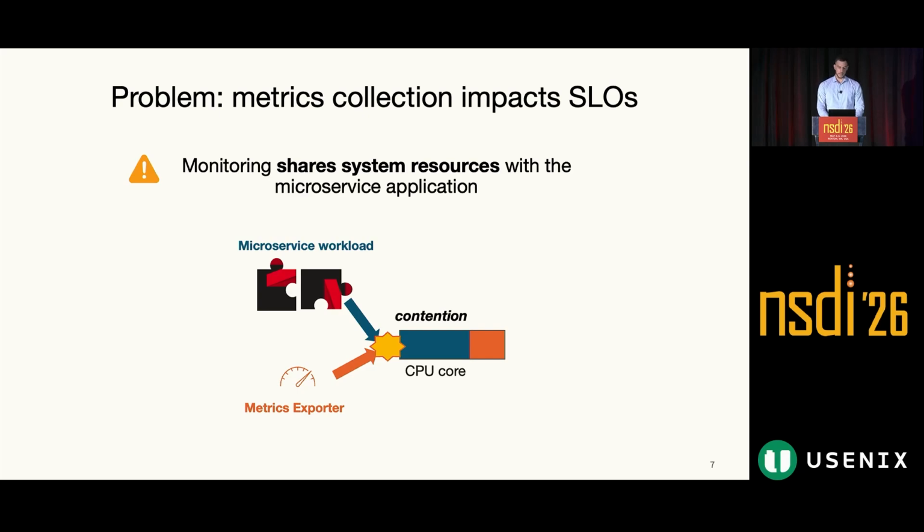Now, the problem is that the collection process does not come for free. In production servers, operators typically try to keep the CPU utilization high to improve efficiency and save cost. However, because the metrics exporter and the application workload now coexist on the same node, metric collection can actually affect the application SLOs.